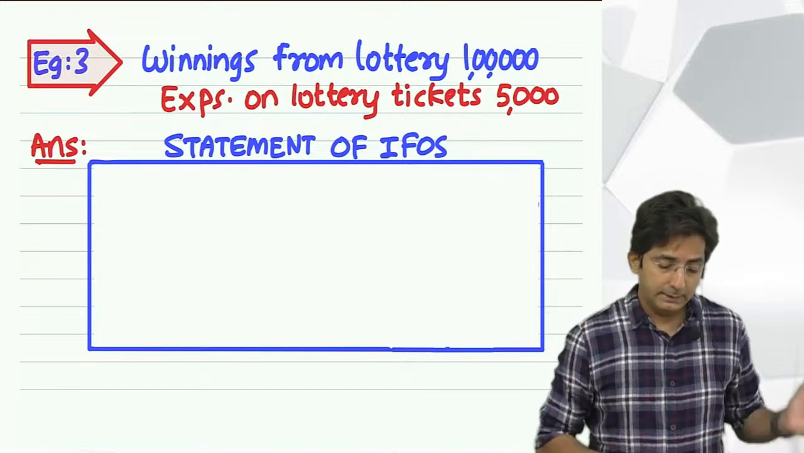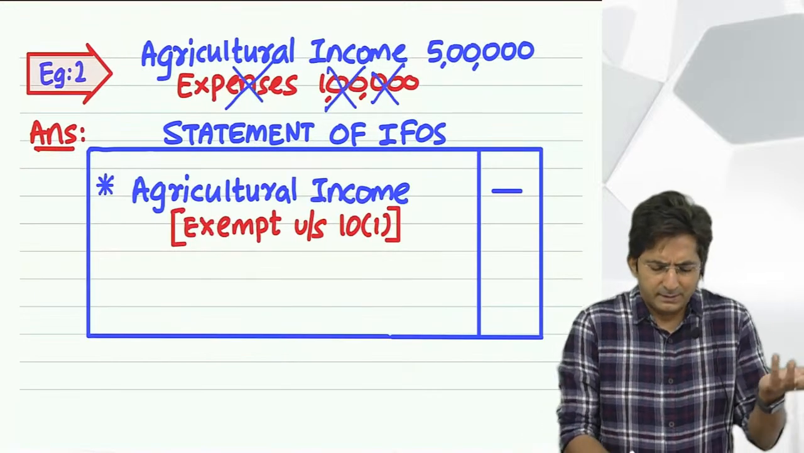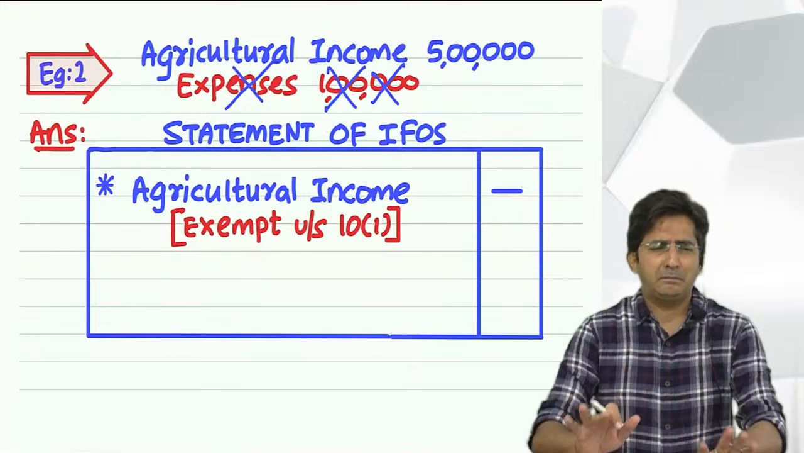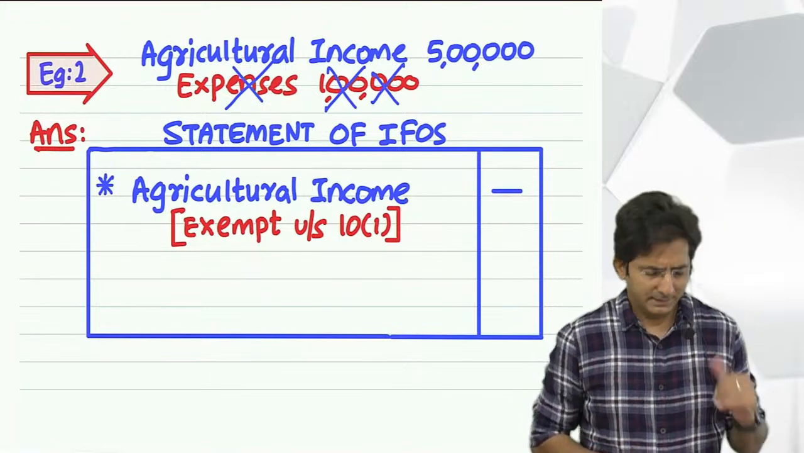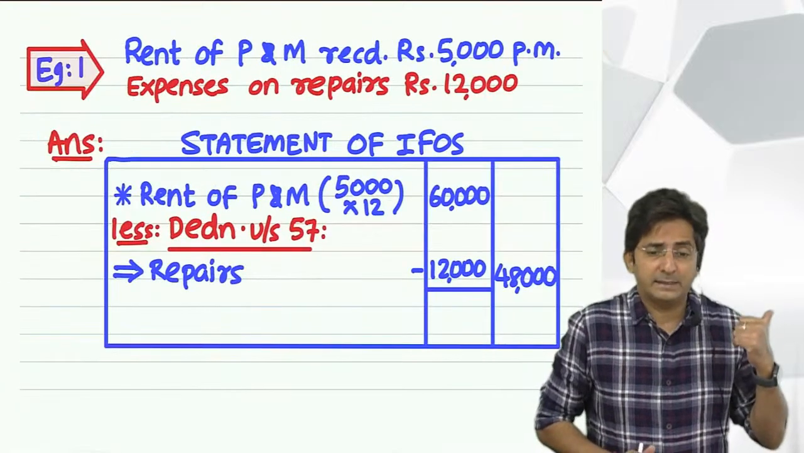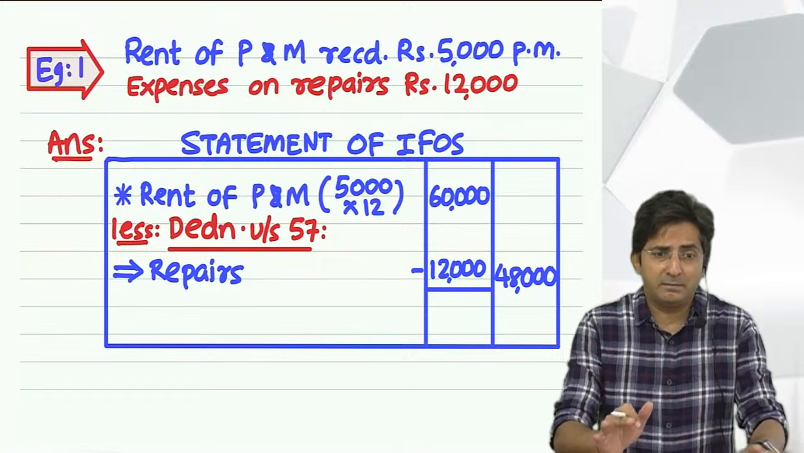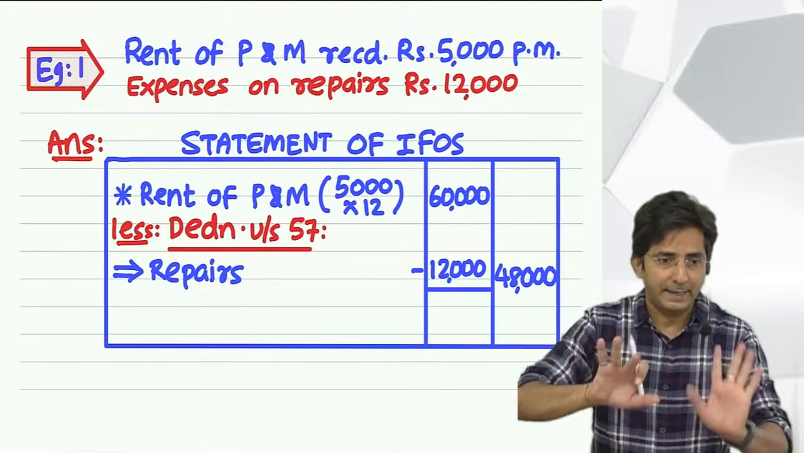See, in the previous point, what did I say? See, it's not about agriculture. Whenever any exempt income, ignore the expense. In the first example also, what did I say? See, it's not about rent. Whenever any taxable income, deduct the expense.